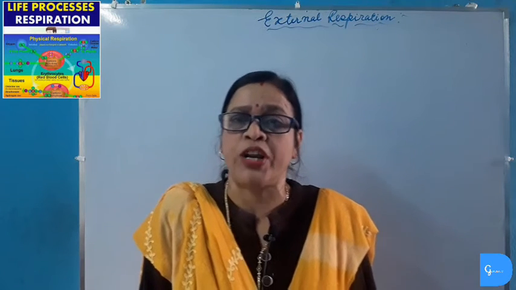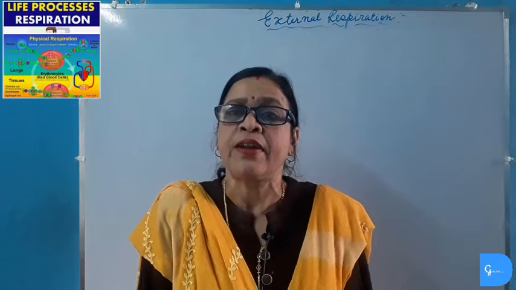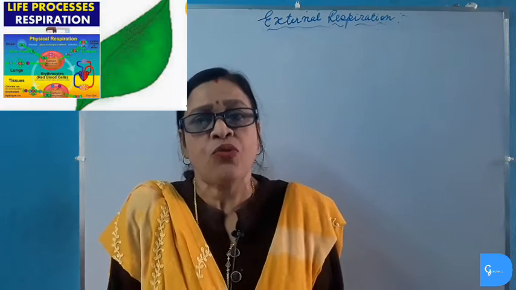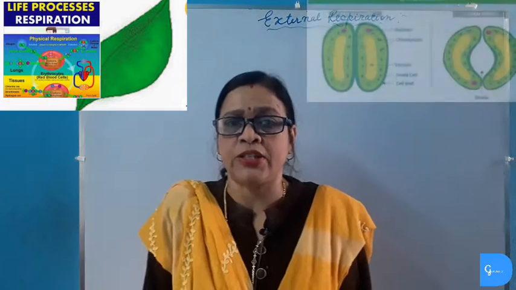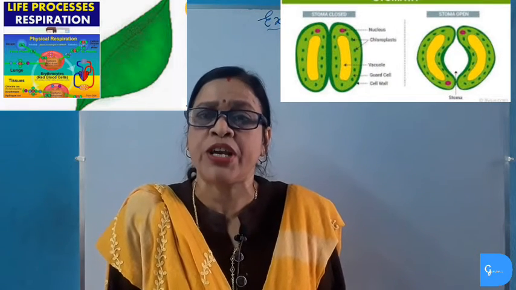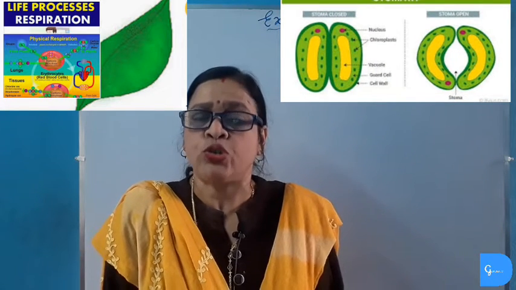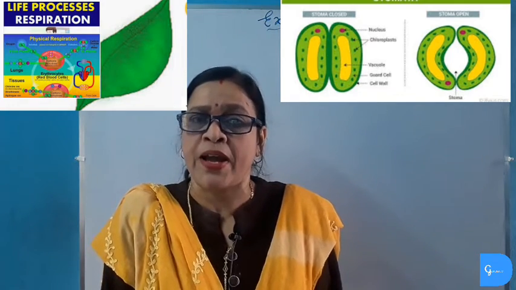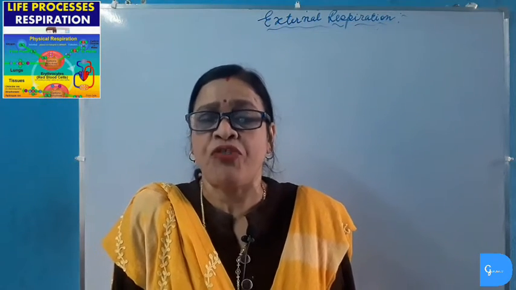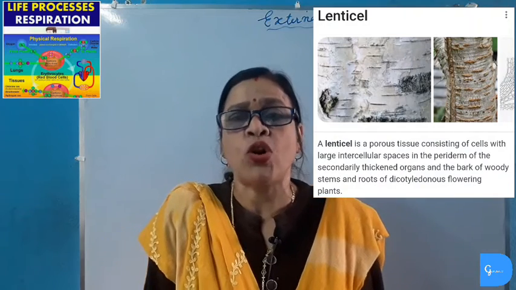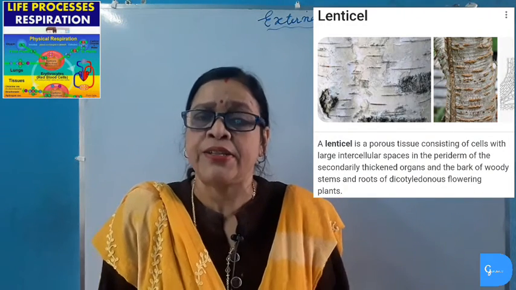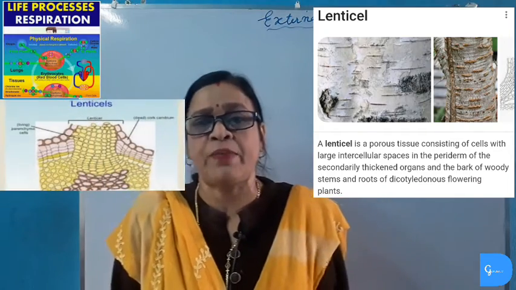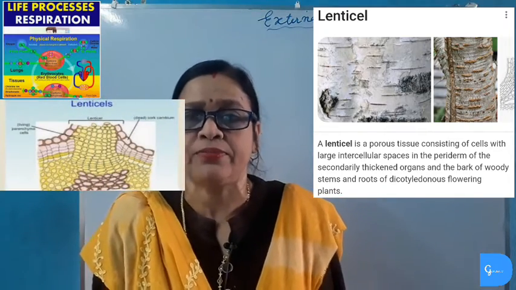Plants respire through leaves. Stomatal openings are present in leaves. The stomatal openings are guarded by two guard cells which are bean shaped, and the turgidity of the guard cells helps in closing and opening of stomata, and through this stomatal opening gaseous exchange takes place in leaves. The stems in plants respire through lenticels which are present in old stems, which are woody structures, and in these stems the cells are arranged very loosely so that there can be exchange of gases in lenticels.